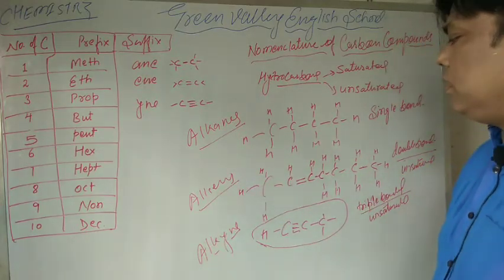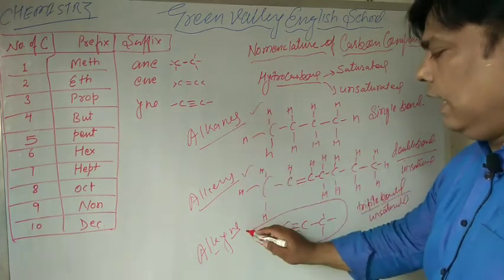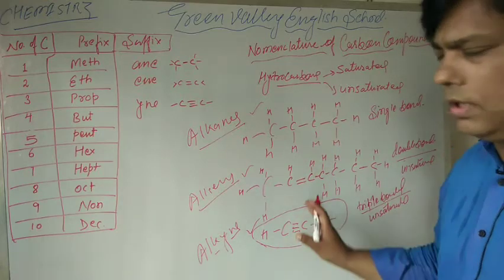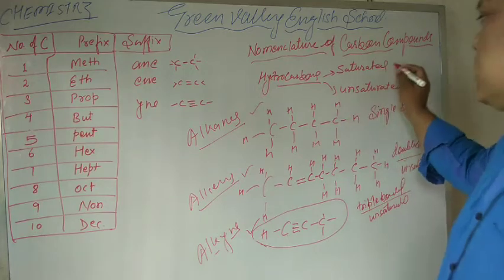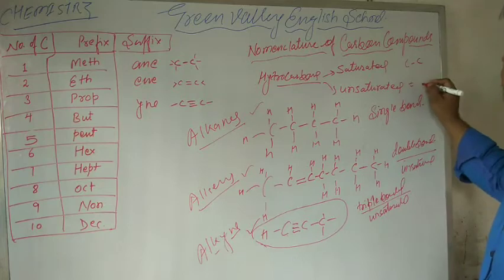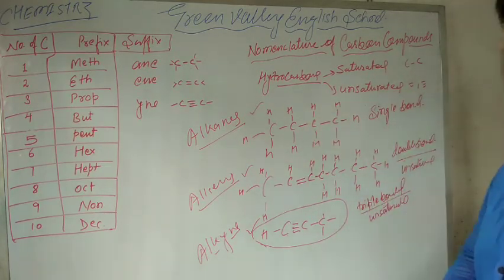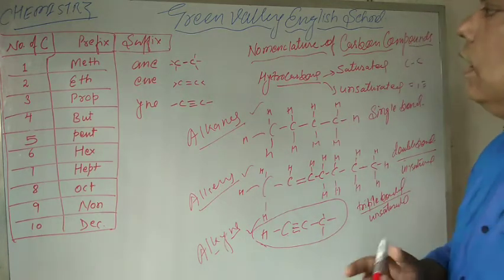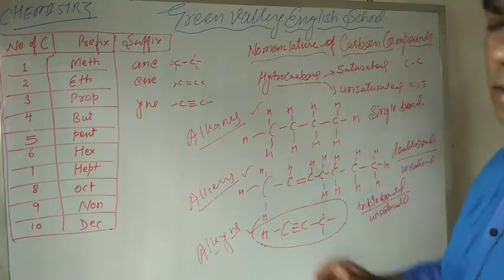So basically we have three types of groups: alkanes, alkenes and alkynes. These are homologous series. If there is a single bond between carbon and carbon, then it is called saturated. If there is a double bond or triple bond between carbon-carbon atoms, then it is called unsaturated hydrocarbons. Now, let us understand the nomenclature of these types of hydrocarbons one by one.